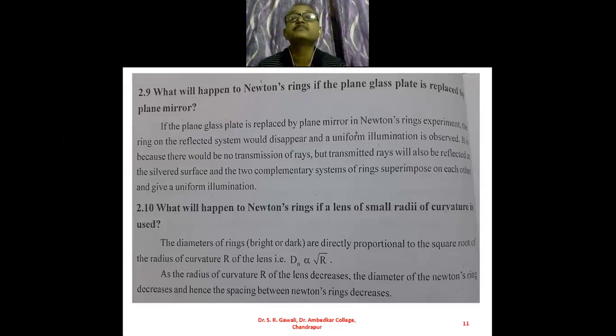So what is there in the experimental arrangement of Newton's rings? There is a plain glass plate which is kept inclined at an angle of 45 degrees to the vertical. When monochromatic light is allowed to fall on it, it will be reflected in the downward direction. If the plain glass plate is replaced by a mirror, then all the rays are reflected in the downward direction.